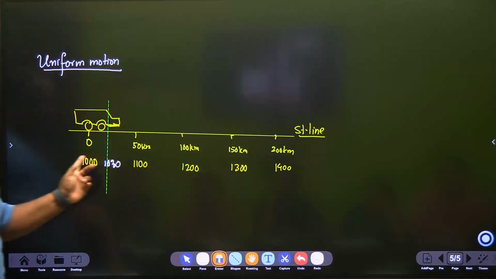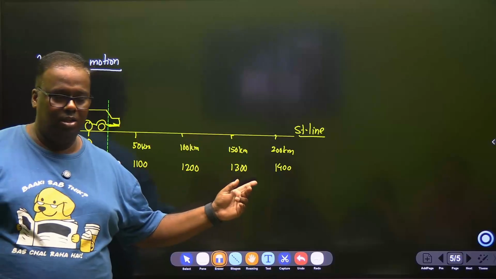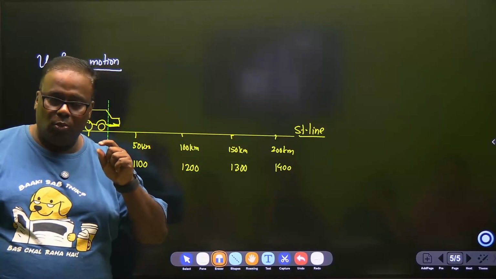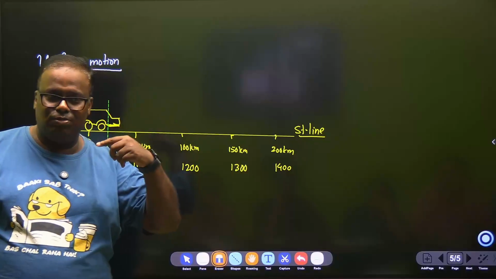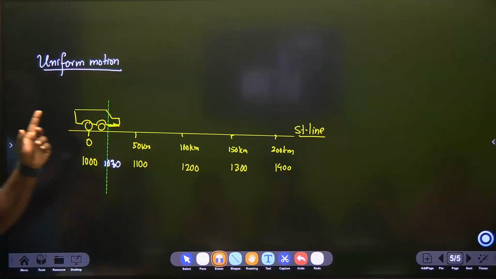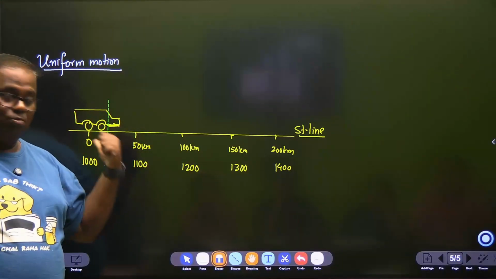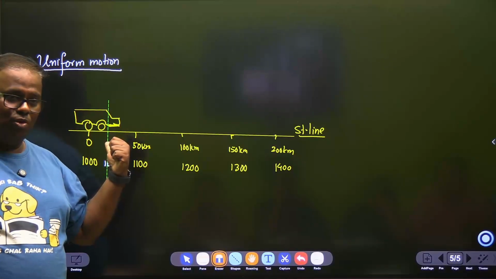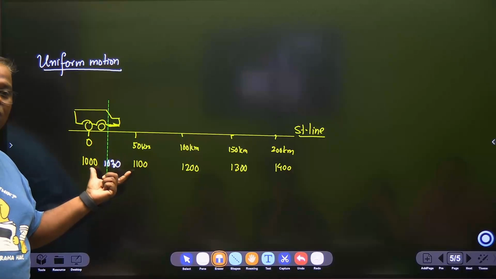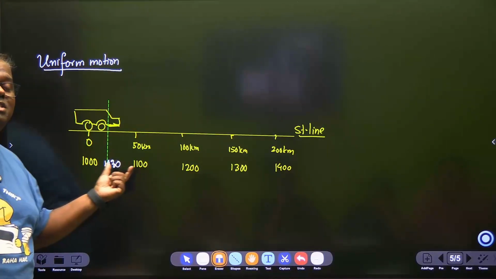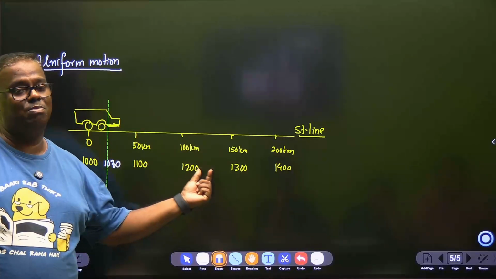You are getting the report at every 1 hour interval. What happened within that hour, you don't know. So let's rephrase our definition. A body is said to be in uniform motion if it covers equal distances in equal intervals of time, no matter how small these time intervals may be.